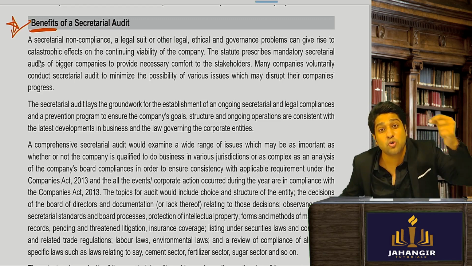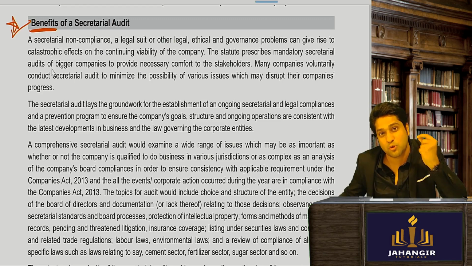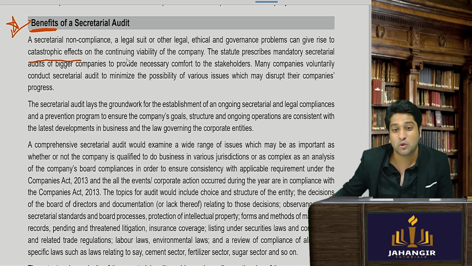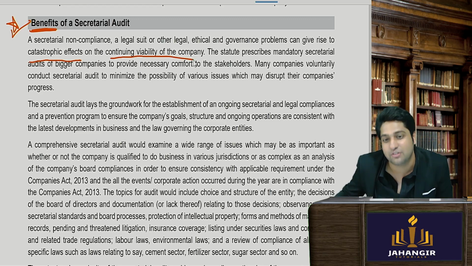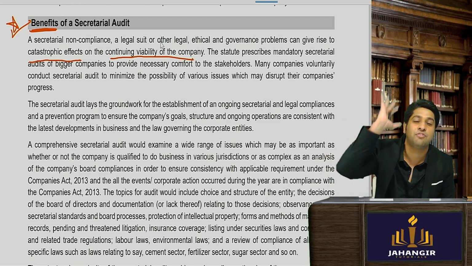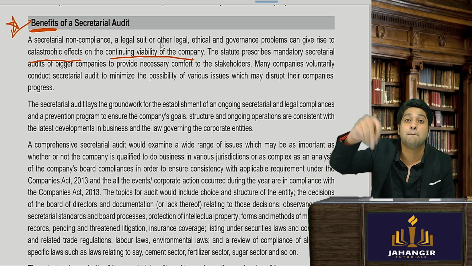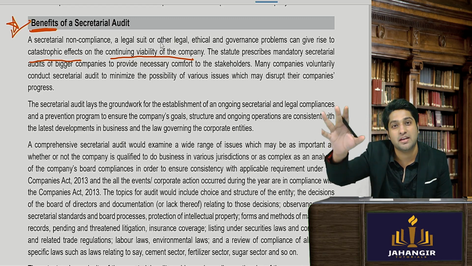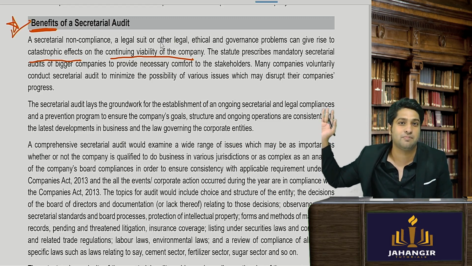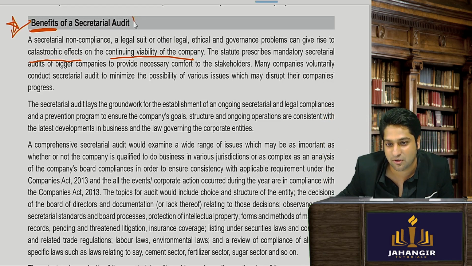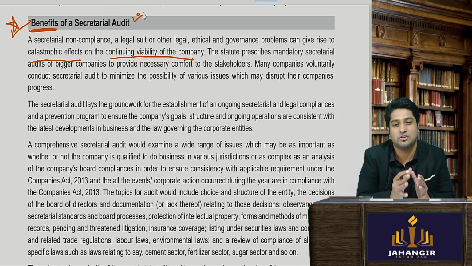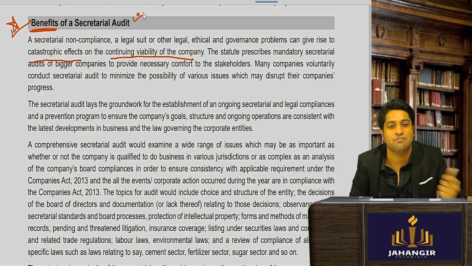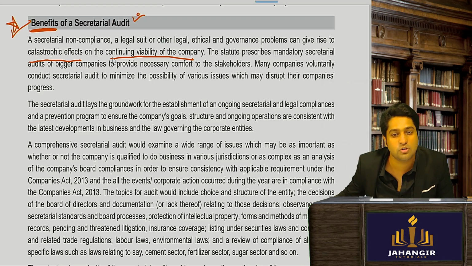I will say if you don't do secretarial audit, it will be catastrophic. Imagine, to the entire continuing viability of the company. I am saying the company will not even function. The company will shut down, there will be no business, jobs will be lost, everyone will go to jail, if secretarial audit is not done. Understood till here? So you need to just merge the answers where they ask for need and for benefits together. Okay, so then they go on to say a lot more.